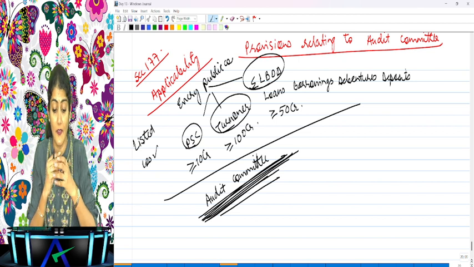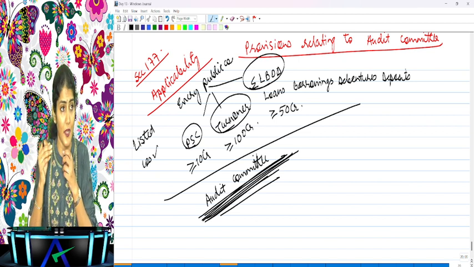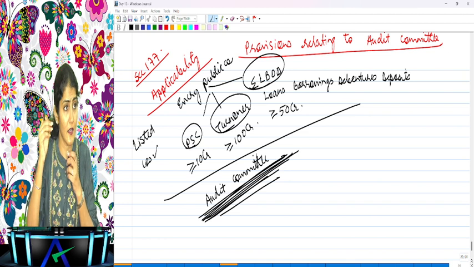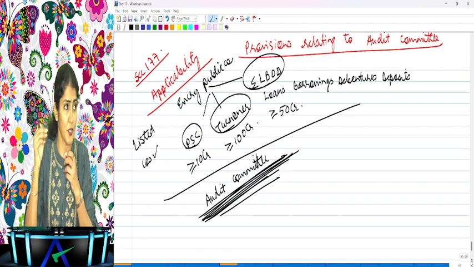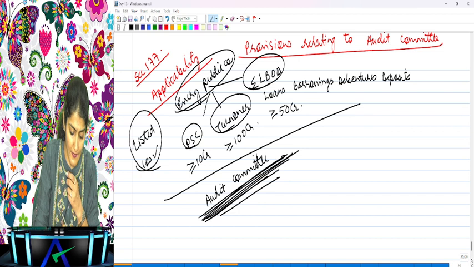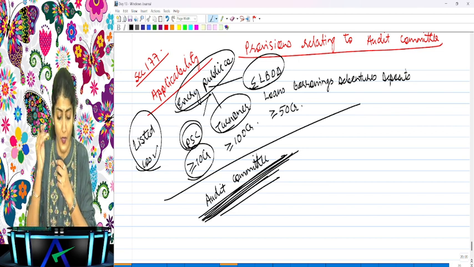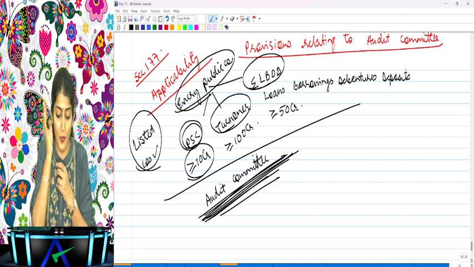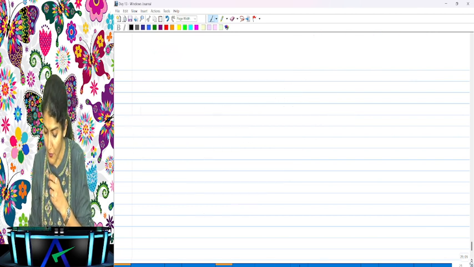So what does it say? These are the classes of companies which are required to constitute an audit committee. Which companies are required to constitute an audit committee? Listed companies, and then every public company with paid up share capital of more than or equal to 10 crore, turnover of more than or equal to 100 crore, or the LBDD of more than or equal to 50 crore.